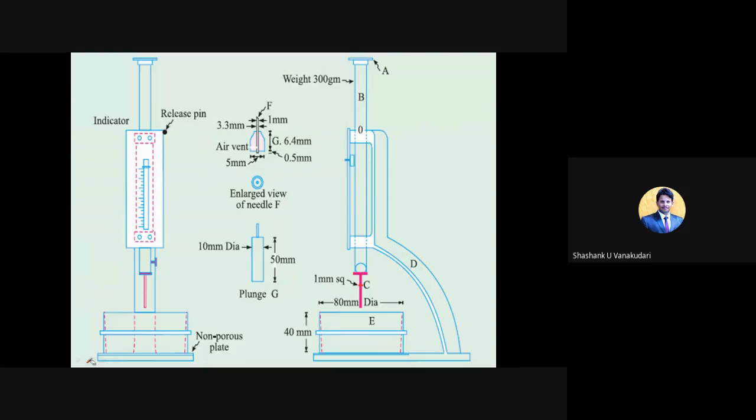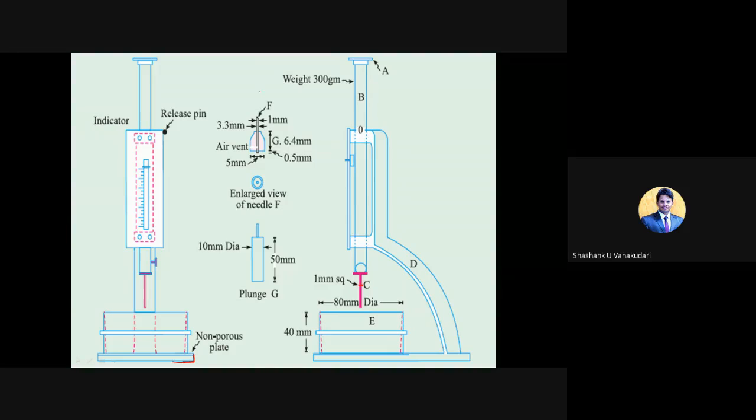In this apparatus, you can see a non-porous plate. It means this one can be a glass plate. Whatever I'm marking, just note down. This is the glass plate, or we can call it a non-porous plate. And this is the VCAT apparatus. This is the front view, and this is just the side view.